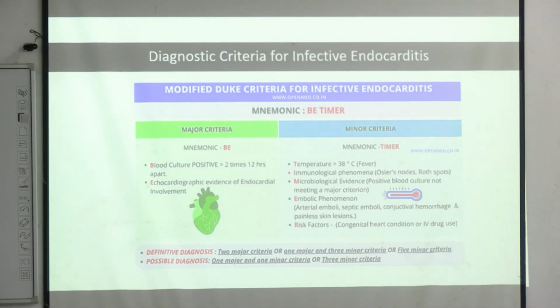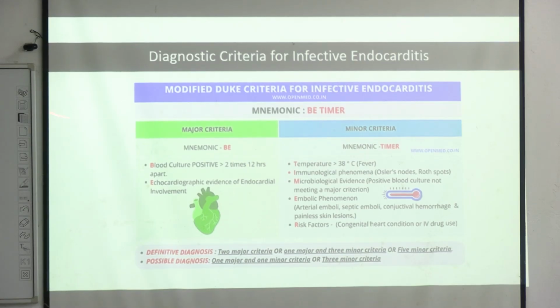For clinical criteria, there are major and minor criteria. This is the modified Duke's criteria. For definitive diagnosis, we need a minimum of the following. If we have two major criteria, this will be fulfilled, and if there is only one major criterion, there have to be 3 minor criteria along with it, or all 5 minor criteria.